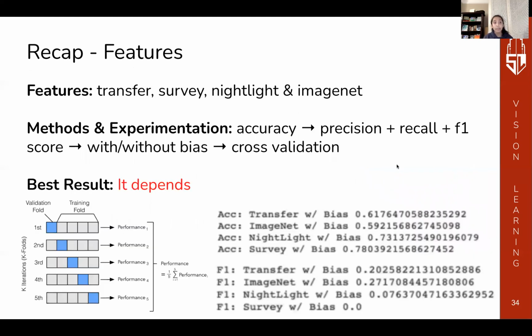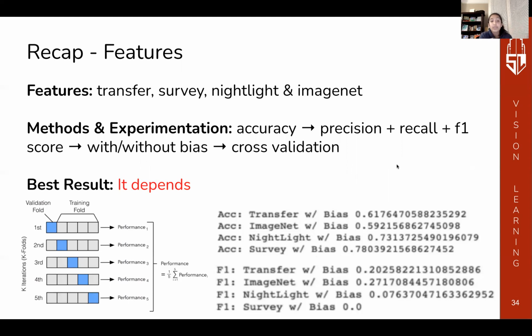So, as a recap, we have 4 different sets of features: transfer, survey, nightlight, and ImageNet. Our goal was to figure out which set of features allowed our model to perform the best. We initially set out by measuring the accuracy of each feature, but we soon realized that we needed more than one metric to accurately evaluate the features. So then we calculated precision, recall, and F1 scores. Lastly, we used cross-validation to get an accurate sense of each metric and prevent overfitting.